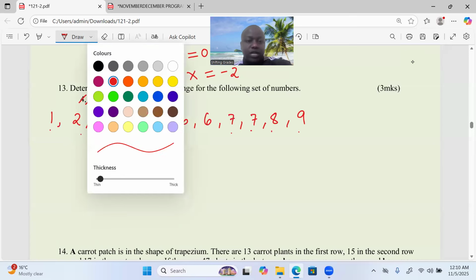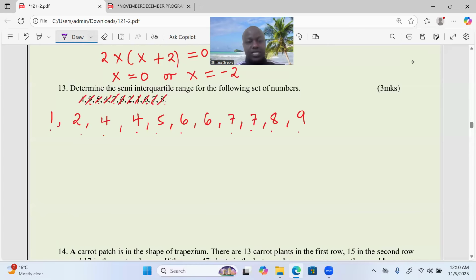So to get the interquartile range, identify the median first. How shall we get the median for such data? The middle value. You cancel 1, 9. You cancel 2, you cancel 8. You cancel 4, you cancel 7. You cancel 4 again, you cancel 7.